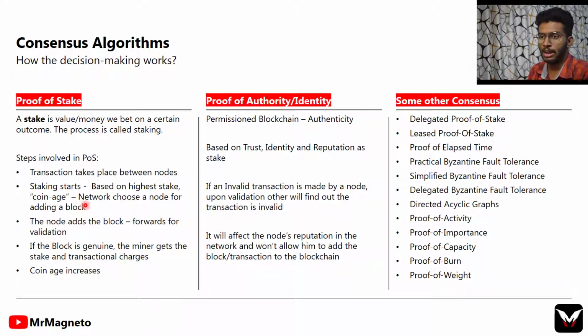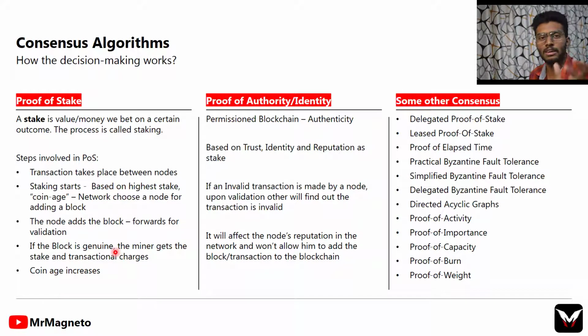So suppose I got the privilege to add the block to the blockchain. Then I go forward and add the block, and if the block is genuine, I will get the stake back, which is the $10,000, and I will also get some transaction charges. So that's how I get a reward. And suppose I'm a malicious attacker and I put this much stake, suppose $10,000 itself, into this network. If others find that my block is invalid, then I will lose that money. If I add a genuine block to the blockchain network, I will get the reward, and my coin age, which is something like experience, also increases.